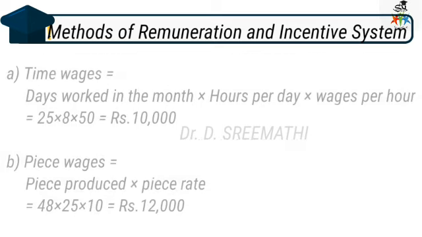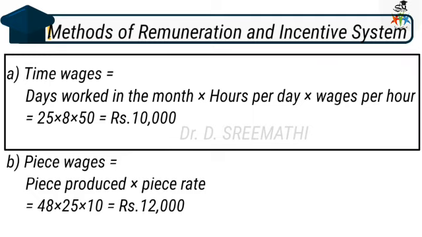First one is time wages. Worker X's wages under the time wage system is equal to the days worked in a month multiplied with hours per day multiplied with wages per hour. So he worked 25 days, 8 hours. Then wages per hour is 50 rupees. So that he receives 10,000 rupees.